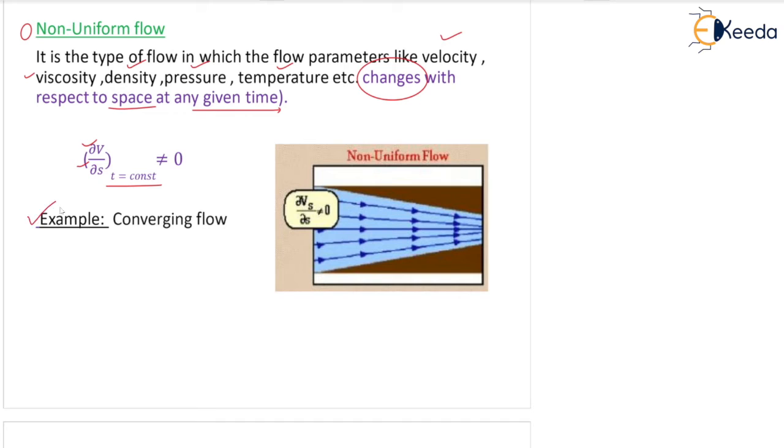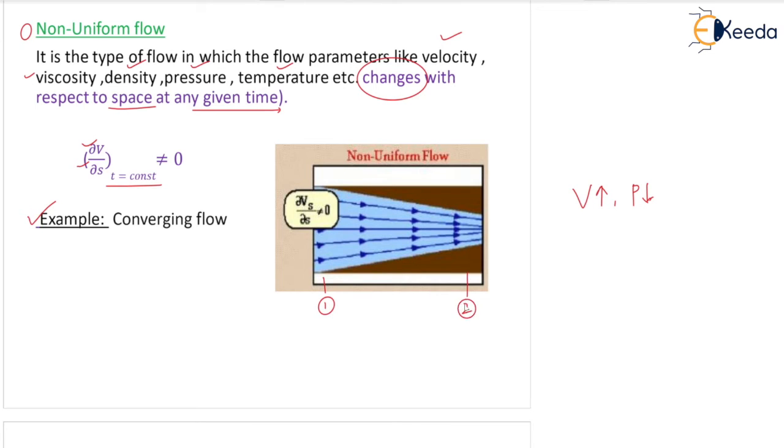Example, converging flow. You can see converging flow. What happens in a converging flow? Your velocity increases and pressure comes down. Correct? So in converging flow, velocity is changing. That means from here to here, the coordinate is changing. Let us say I am taking section 1 and this is section 2.